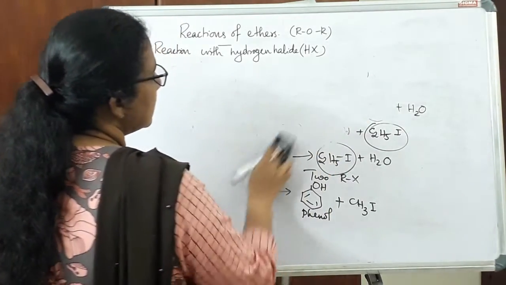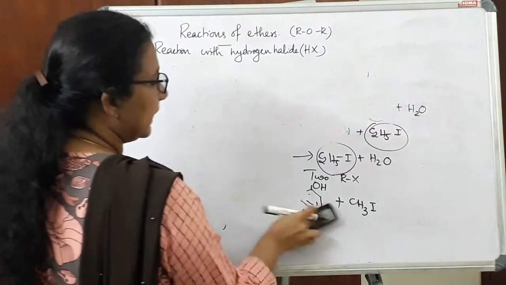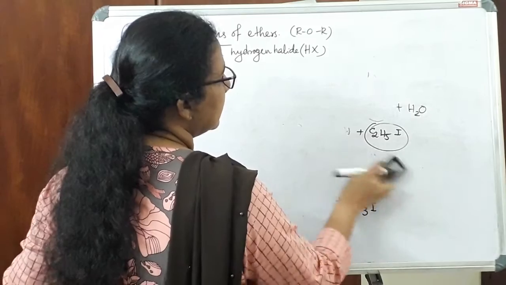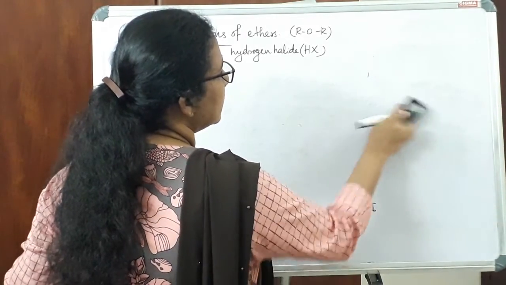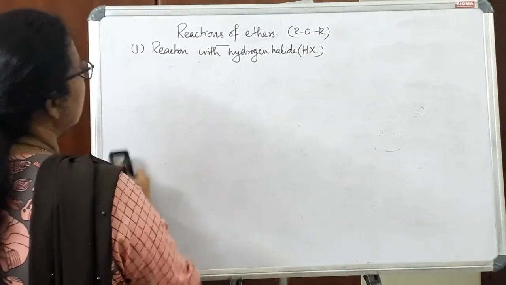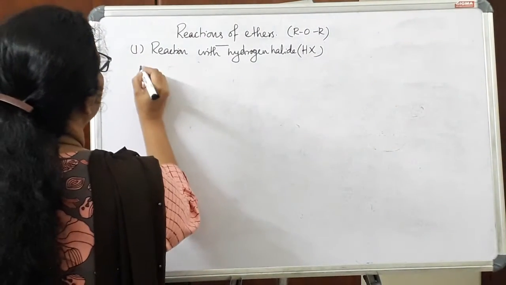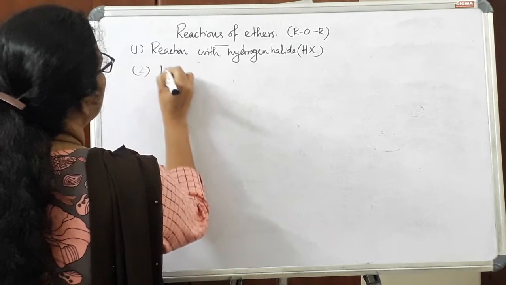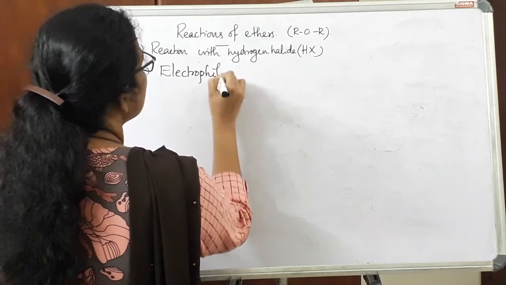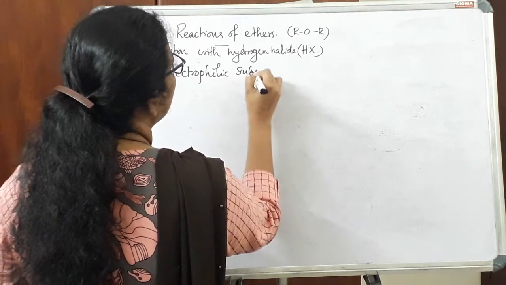Those reactions are due to the presence of the ring. In aromatic ether, there is a phenyl group or benzene ring. Due to the presence of that ring, we can see electrophilic substitution reaction.